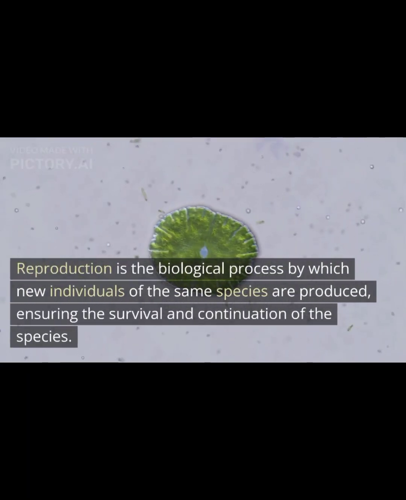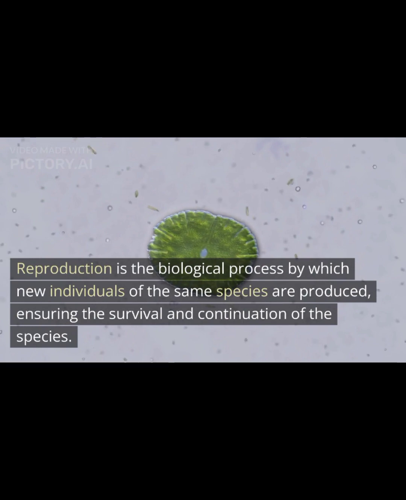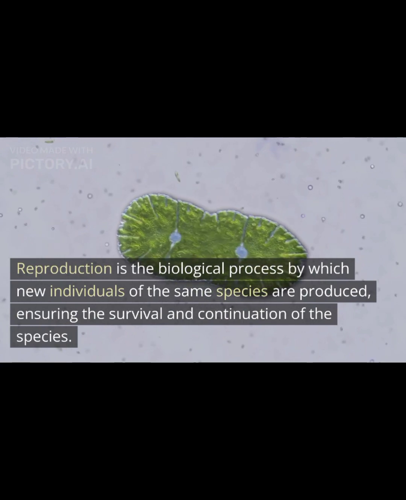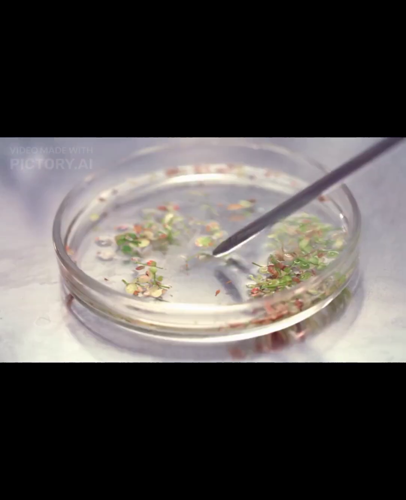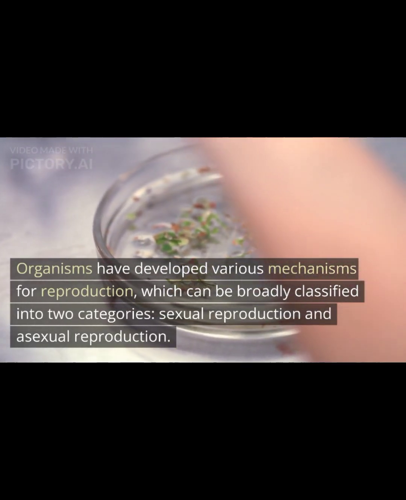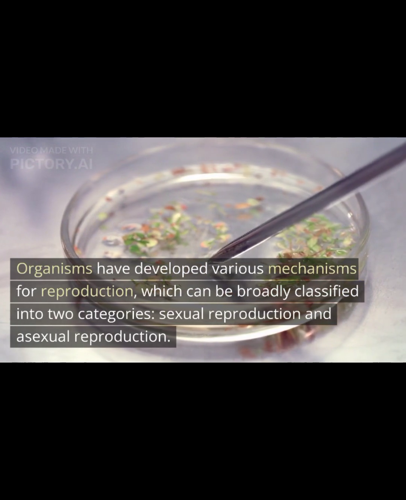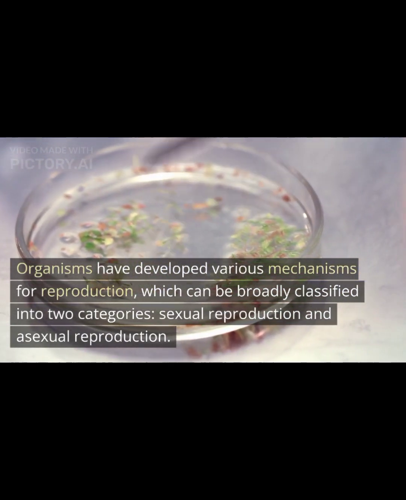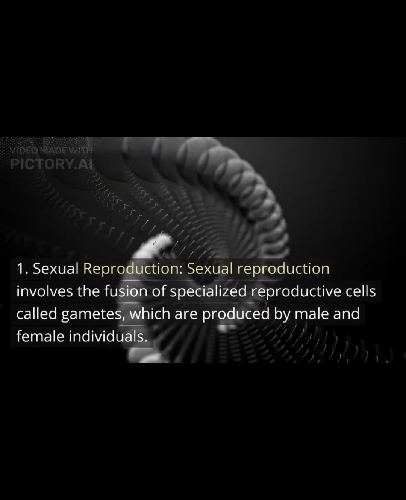Reproduction is the biological process by which new individuals of the same species are produced, ensuring the survival and continuation of the species. Organisms have developed various mechanisms for reproduction, which can be broadly classified into two categories: sexual reproduction and asexual reproduction. 1. Sexual reproduction.